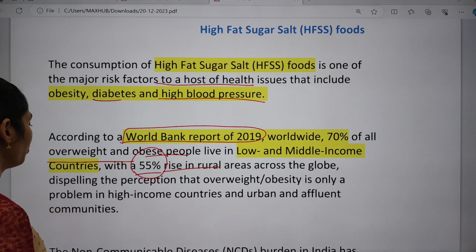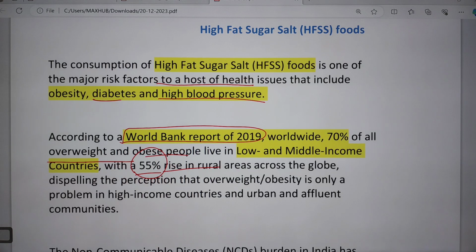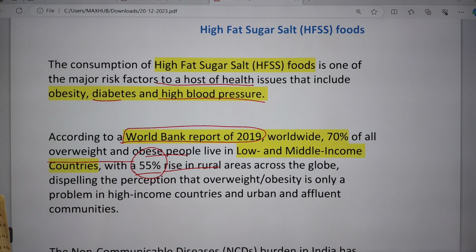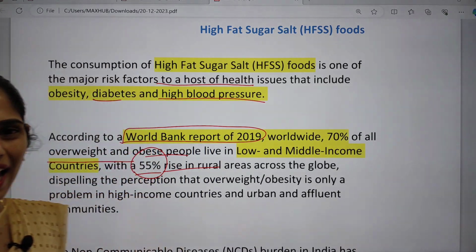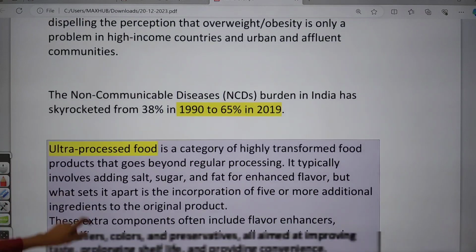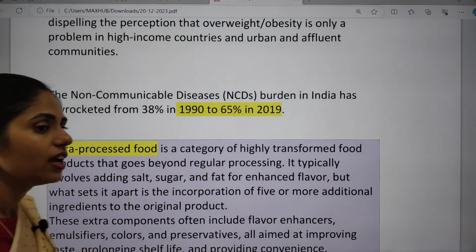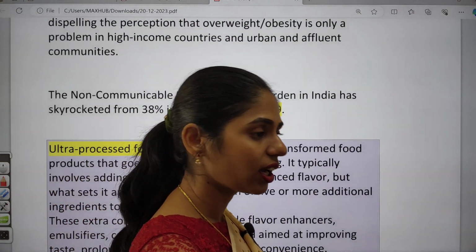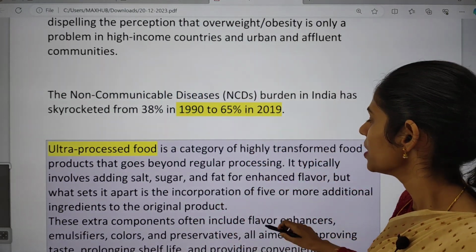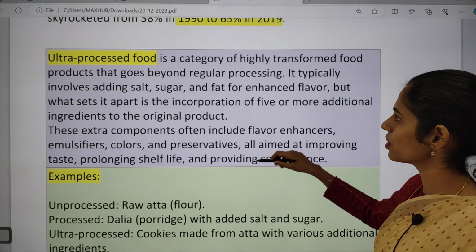And actually they are focusing on high income countries as well as urban and affluent communities. So in these areas there is a high use of foods with high salt, high fat and high sugar levels. Consuming this food is not at all good for health, because it will cause a lot of non-communicable diseases like diabetes, hypertension, etc. So what is the meaning of ultra processed food?